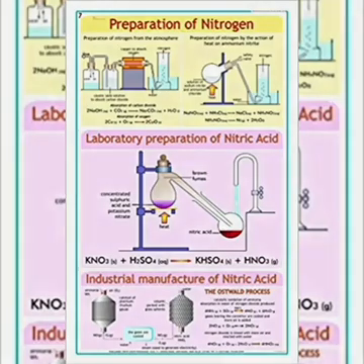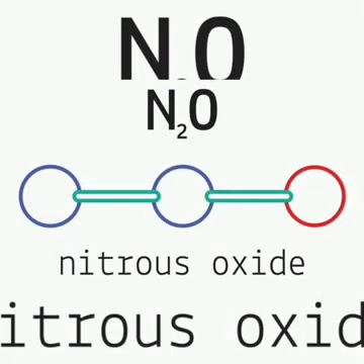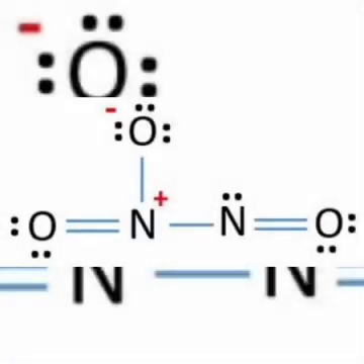Today we are going to discuss the chemical reactions of nitric acid. That is, its action as an oxidizing agent, as a nitrating agent, and the action of nitric acid on metals. Next one,